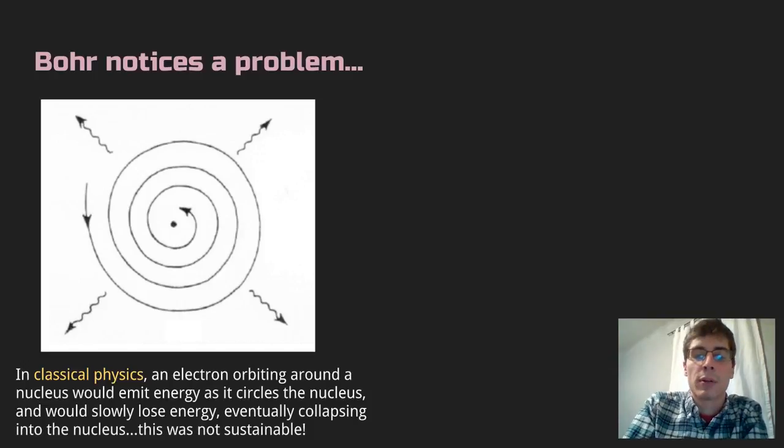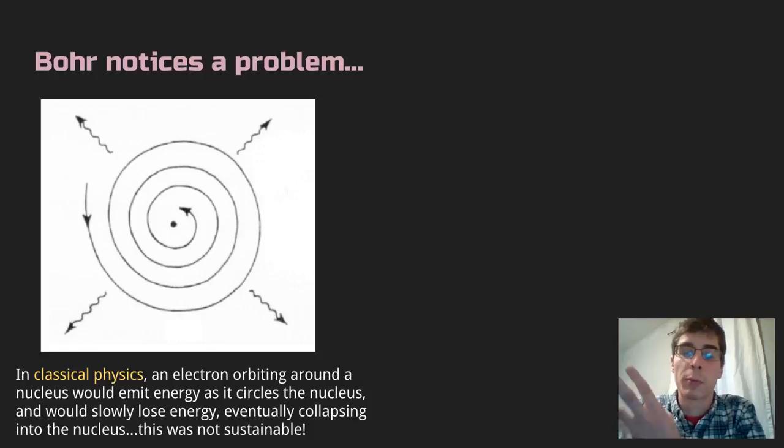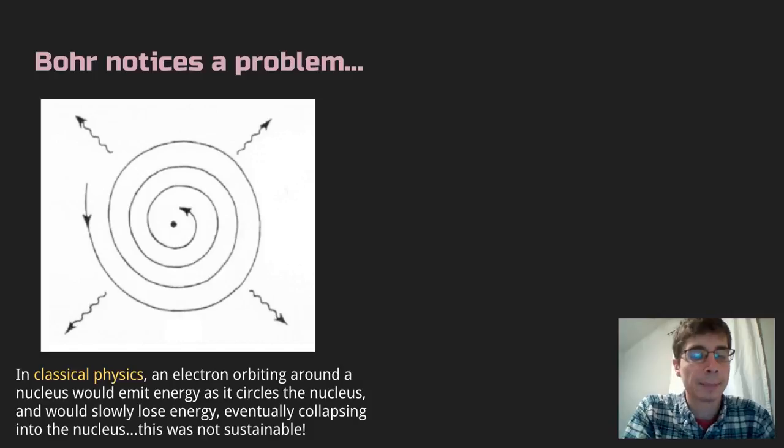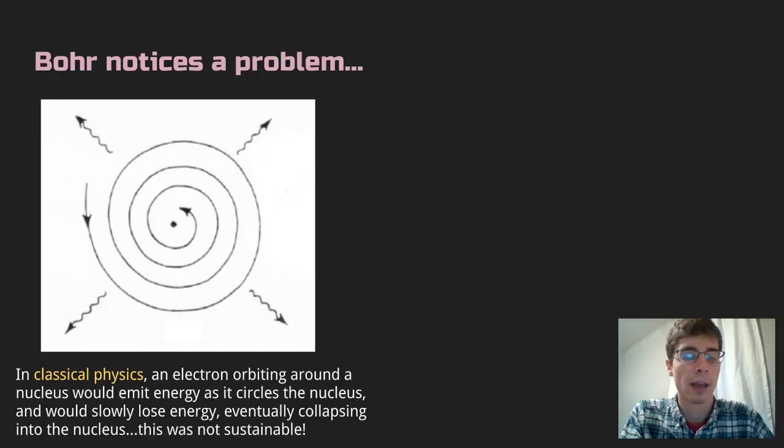Okay, now Bohr noticed a problem. According to Rutherford's model, in classical physics, Rutherford had said that electrons were orbiting around this nucleus. And Bohr said, well, an electron has a negative charge and it's moving, so it would be emitting energy as it circles the nucleus. And it would slowly lose energy, eventually collapsing into the nucleus. And that would mean that the atom is not a stable thing. It would fall apart or it would implode or something. But we know that atoms are actually very stable. And so it didn't make sense to him. He wasn't sure what was happening.